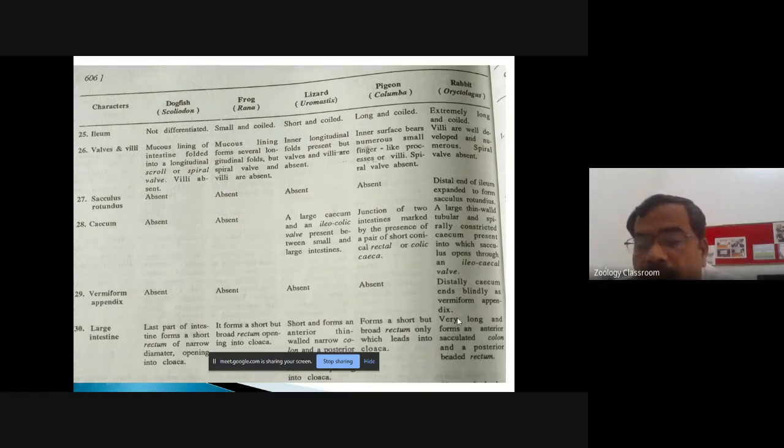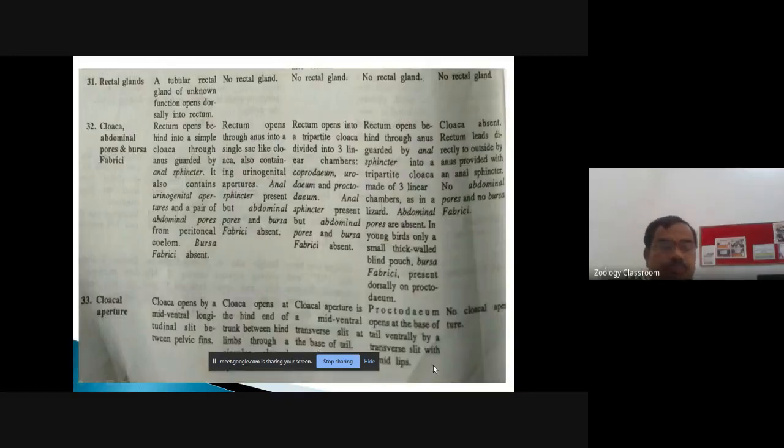While in mammals, in rabbit, the large intestine is very long and it forms an anterior sacculated colon and a posterior beaded rectum. So in the beaded rectum, the fecal matter is present.